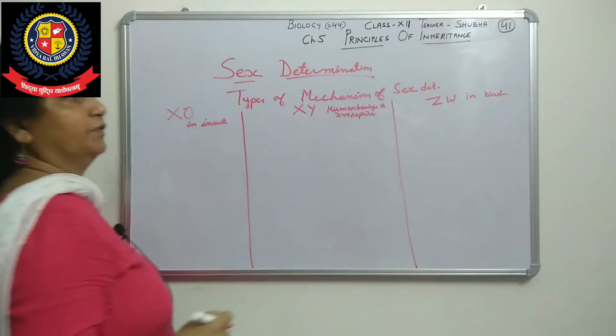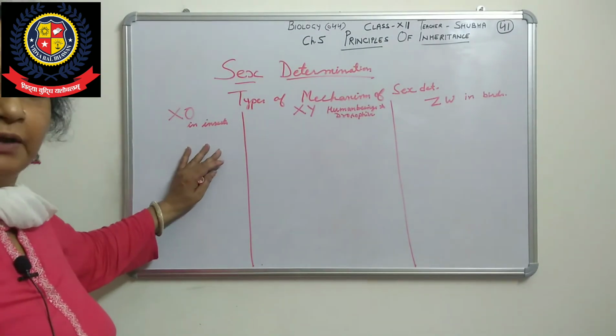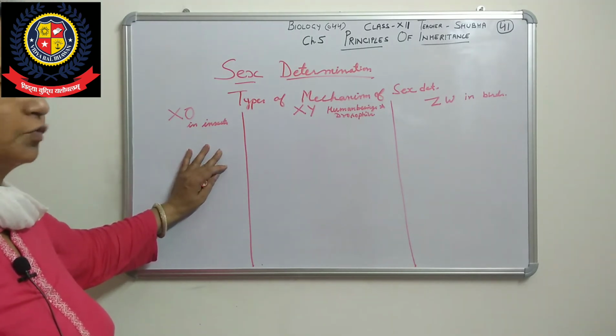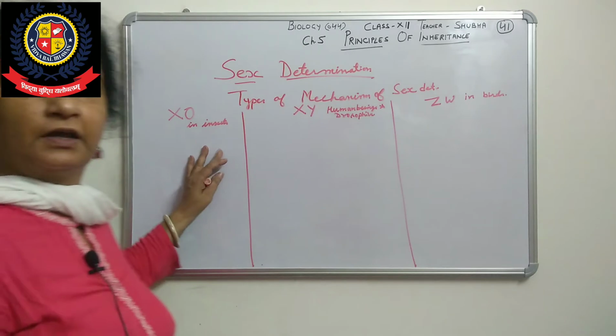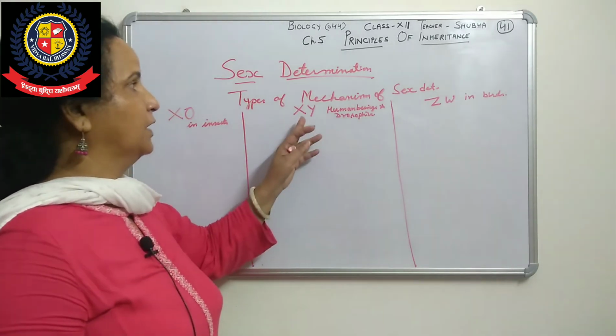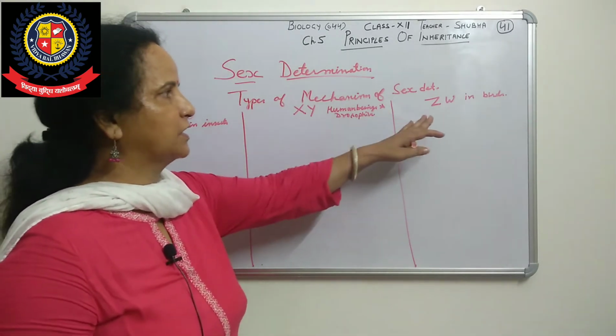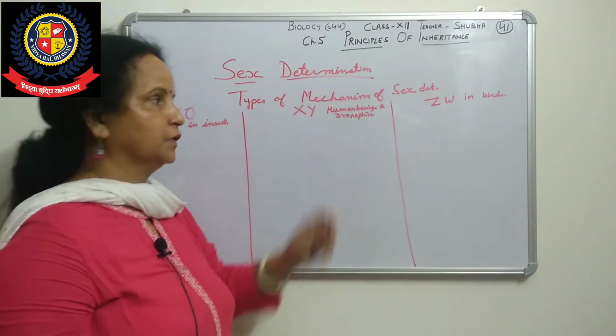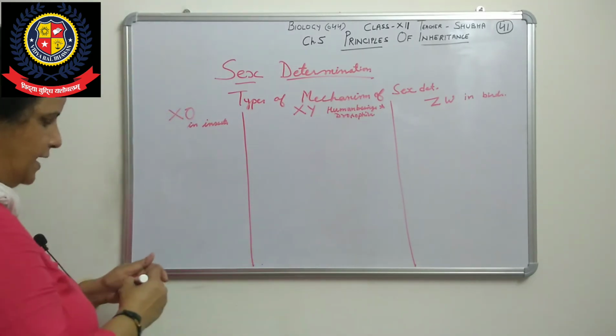Right. Now we will see which one, male or female, is going to decide whether the offspring is going to be male or female. Here in XY, human being, everyone is aware of this XY type. So now we will see male and female.